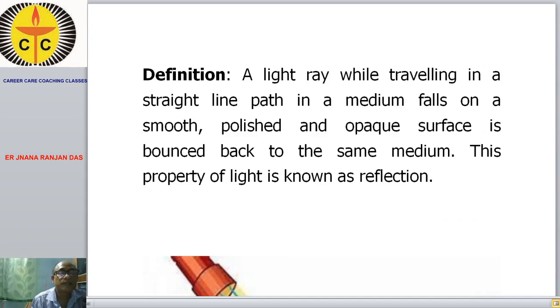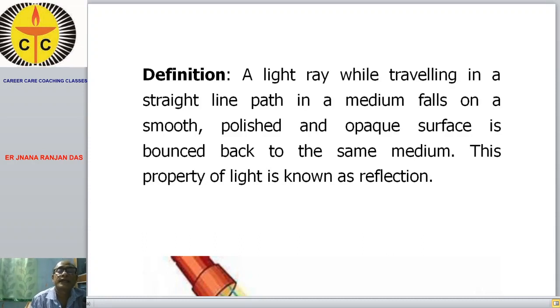I shall explain everything in later topics, but till now I have explained what is reflection, and if we are asked what is reflection, in the definition you have to remember this.